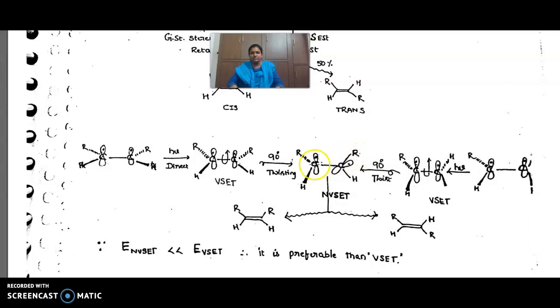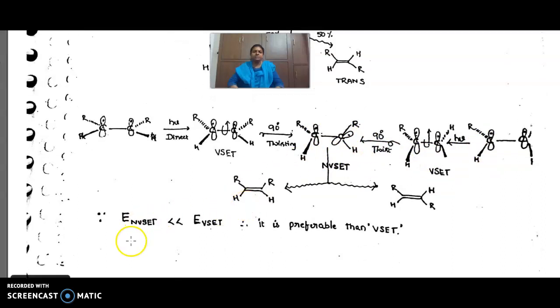The energy of the vertical singlet excited state is more than that of the non-vertical singlet excited state, therefore the non-vertical state is preferred.